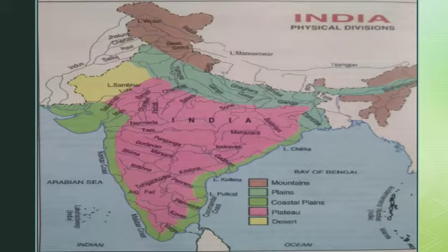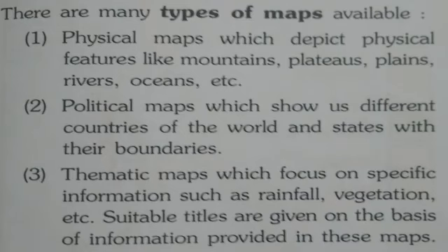Here you can see a physical map of India, and in this map you can see the mountains, plateaus, desert, coastal areas, and plains in different colors. So this is a physical map and it is showing you all the physical features. Next, political maps. What do political maps show? They show us different countries of the world.